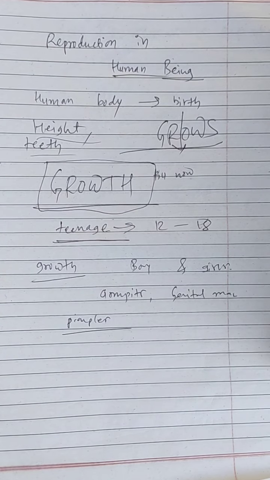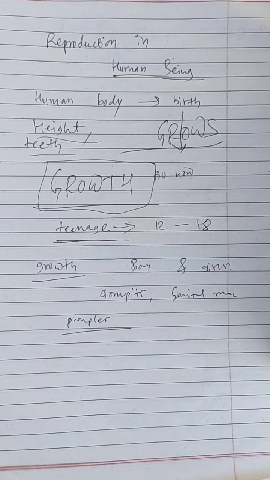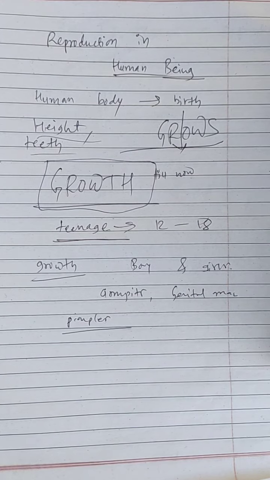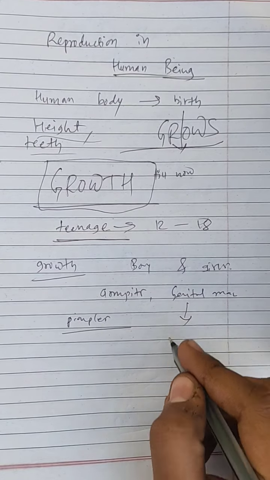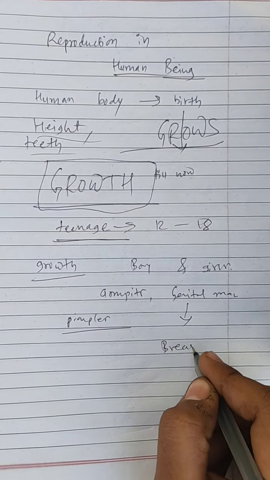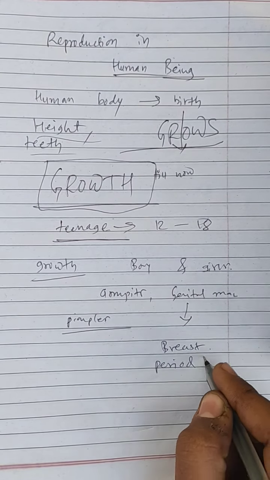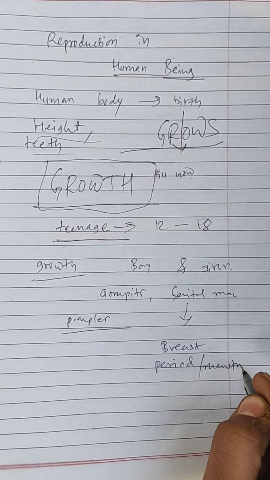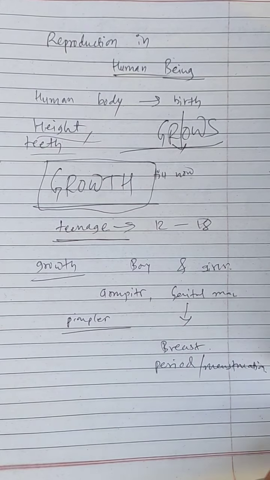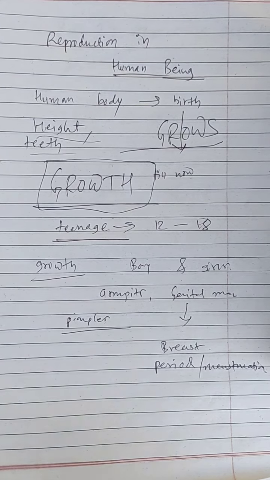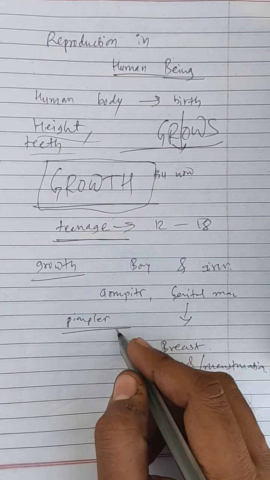And there are also some changes which are different in boys and girls. These are: in girls, breast size increases, as well as they get their periods, or you can say menstruation, scientifically. They get their first period around 12 or 13 years of age. Breast size also increases. And in boys,